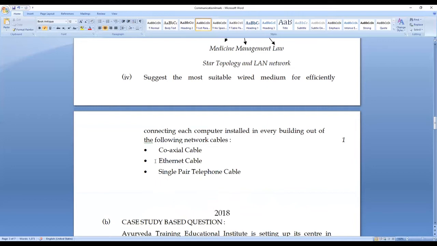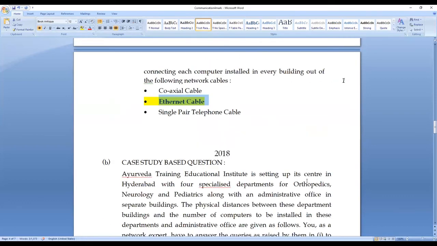When twisted pair is not given, go for Ethernet. So Ethernet would be my answer for that particular question. So this wraps up the 4-mark question of the 2019 board paper. We have completed solving the 2019 board paper.